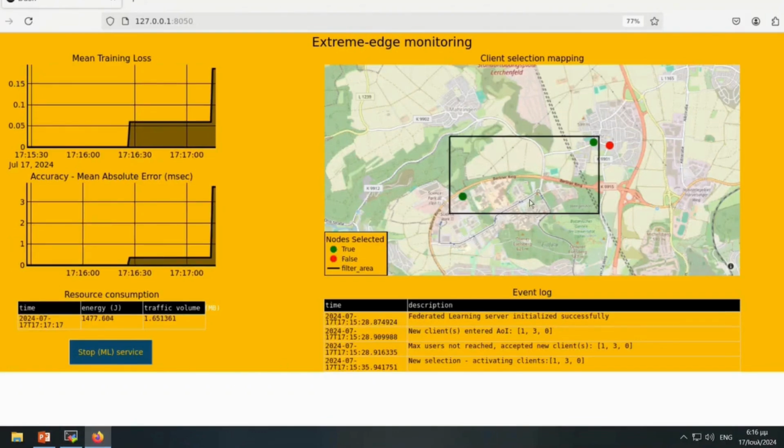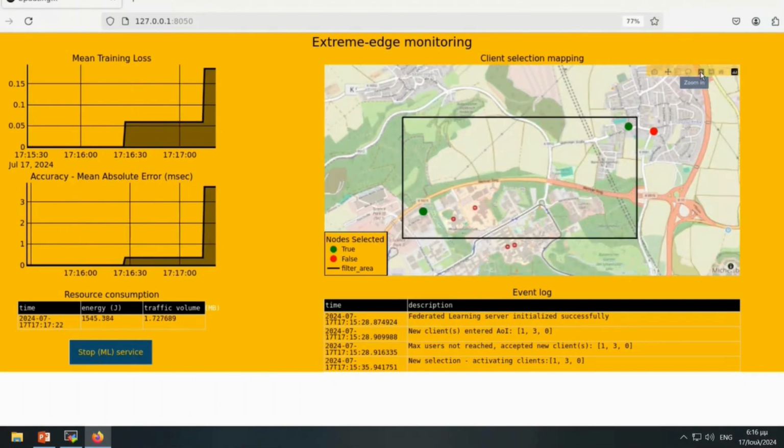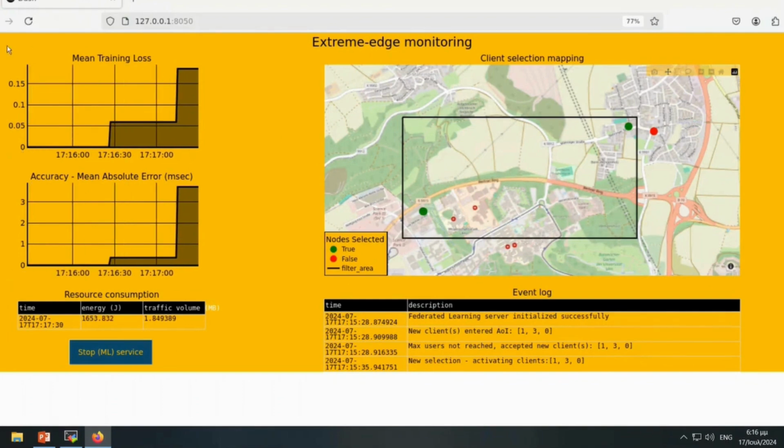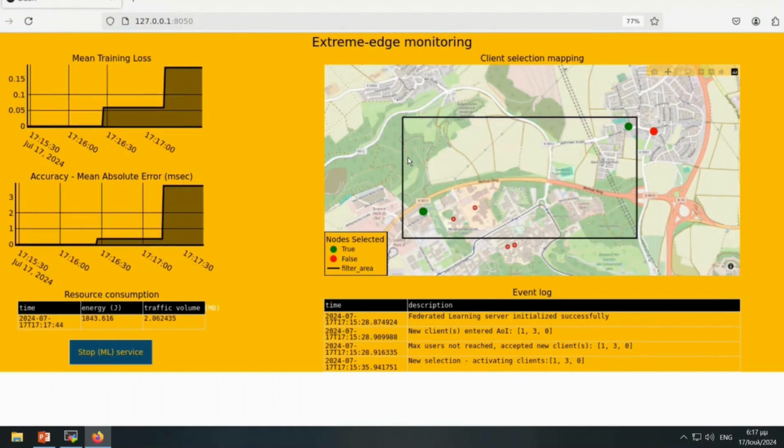In our scenario, we will have a total of 4 OBUs that are located in the premises of Nokia outside Ulm. 2 OBUs are static in the lab, and the other 2 OBUs are in the vehicles, so they are able to move around. These are depicted in the map, as you can see on our screen: the mobile OBUs in the top right corner of the map, and in the top left there are the static OBUs.